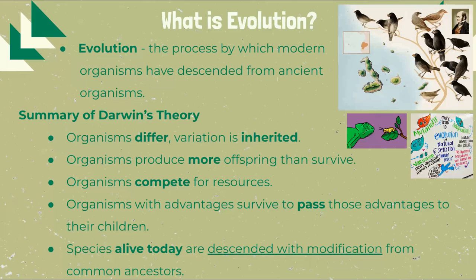Organisms differ. Variation is inherited, which means that different organisms pass down different things to their offspring.